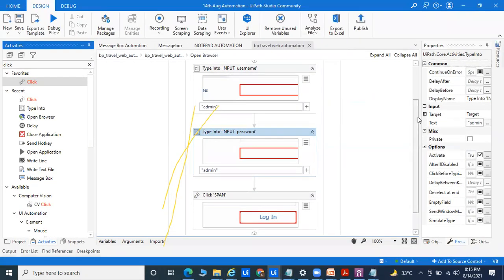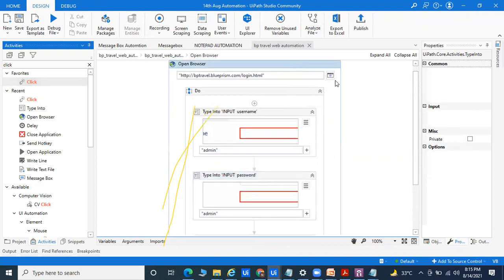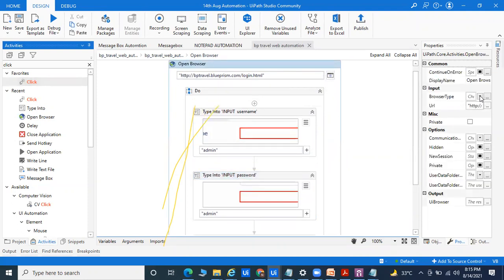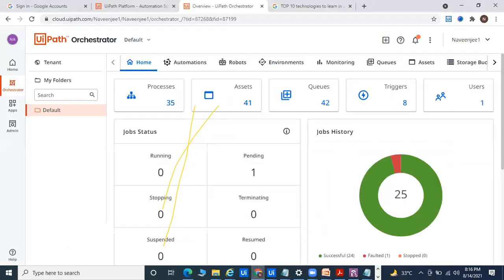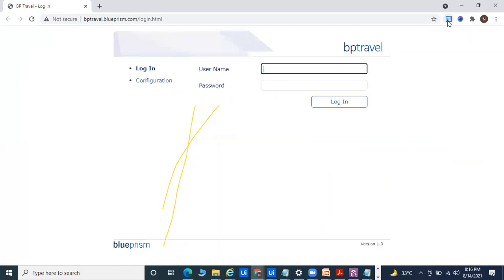If you want to automate through Google Chrome, you will go here and there's a browser type. You can select Google Chrome, and you're able to automate through it. Before that, your extension should be installed. I'm talking about the UiPath extension. If you come to my Google Chrome, I already have the extension called UiPath. First you have to install the extension, then you are able to automate the features. If you do not install it, you will get an error.